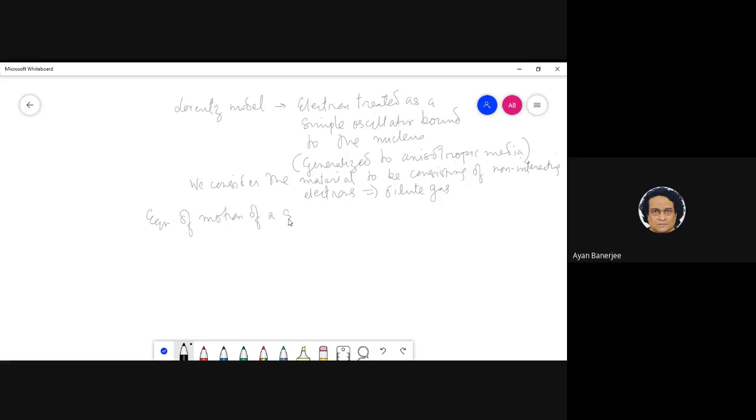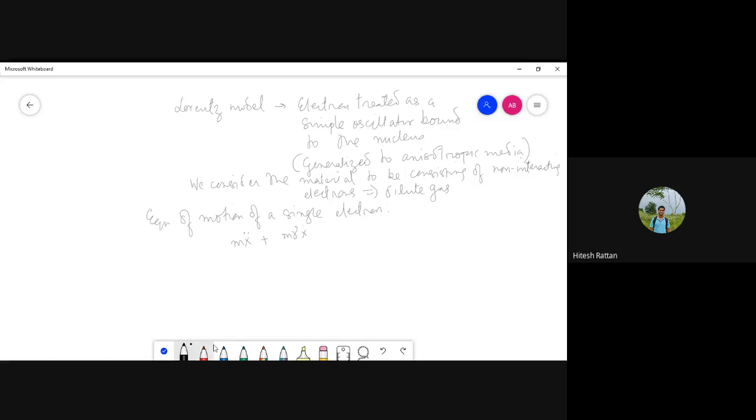So then, very simply, let us just say that the equation of motion of a single electron will be nothing but m x double dot plus, maybe we will write, some m gamma x dot.